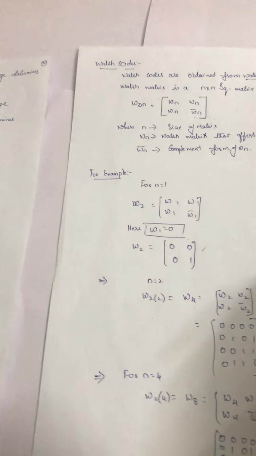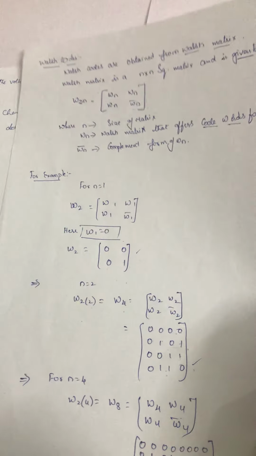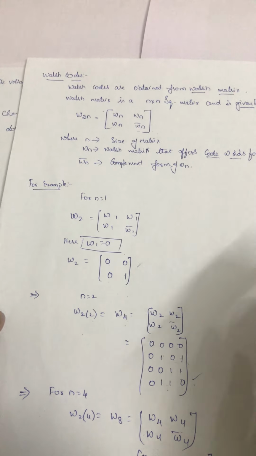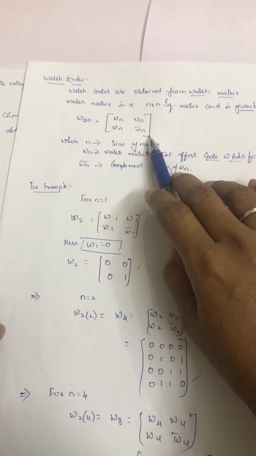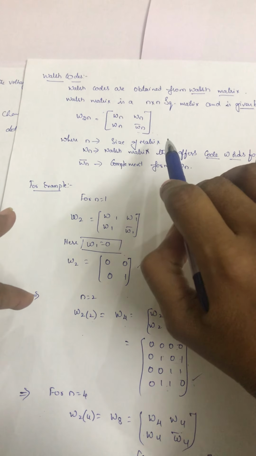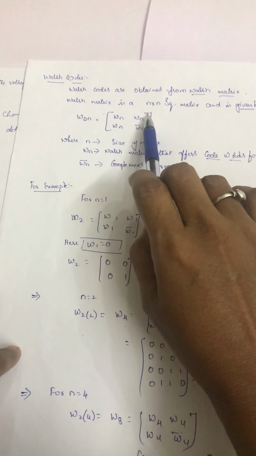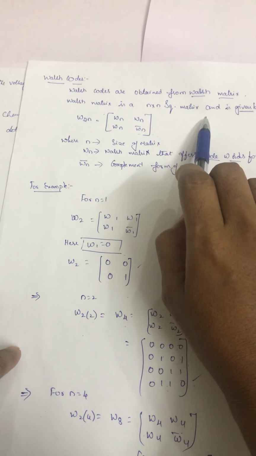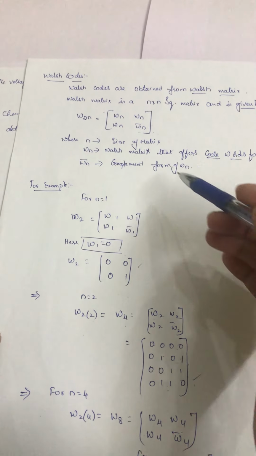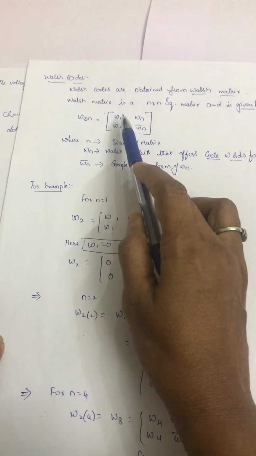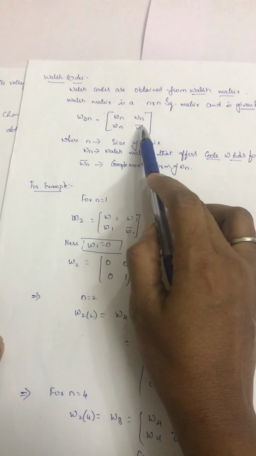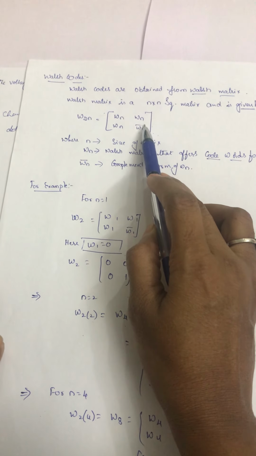Next we are moving to Walsh codes. Okay, what is a Walsh code? Walsh codes are obtained from the Walsh matrix, meaning it is one of the codings obtained in a matrix form. Okay, the Walsh matrix is an n by n square matrix, which is represented by W2n, that is, Wn, Wn, Wn, Wn bar. Bar is nothing but a complement.